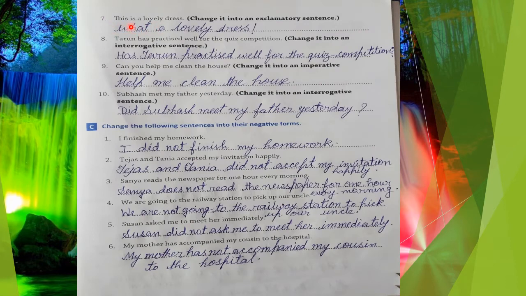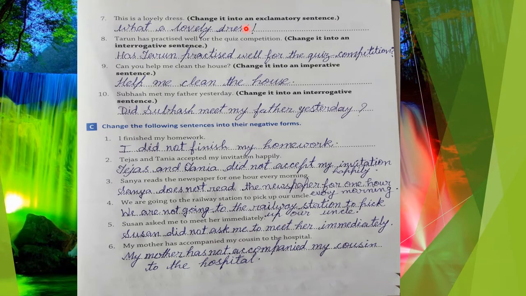Seventh number, this is a lovely dress. It's a declarative sentence, so we have to change it into exclamatory form. So the sentence will be: What a lovely dress! Whenever you write any exclamatory sentence, you will use an exclamation sign at the end of the sentence.